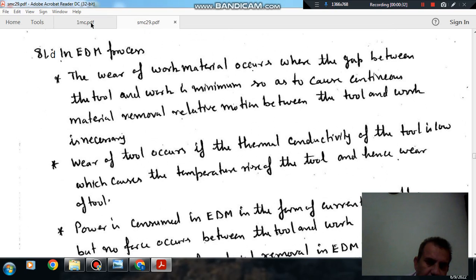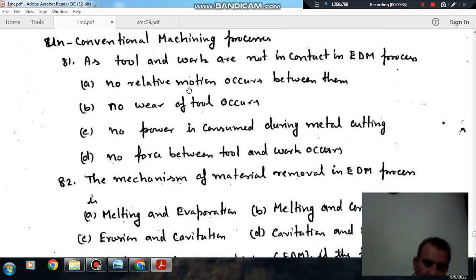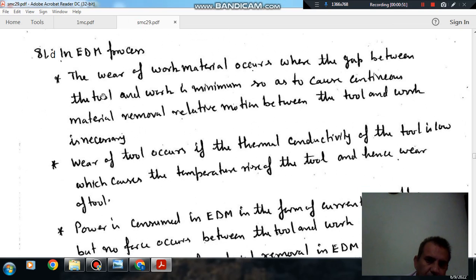So, in EDM process, there is relative motion between tool and workpiece. And there is wear of tool also, and there is power consumed also. But no force occurs between tool and work. Answer is B. How? In EDM process, the wear of the tool material and the work material occurs